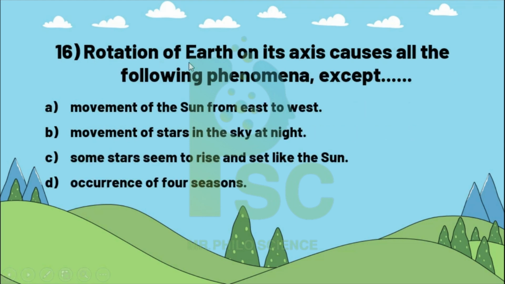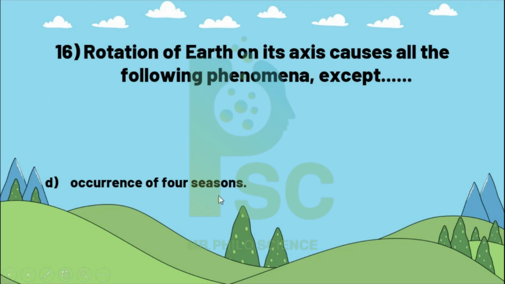16. Rotation of the Earth on its axis causes all the following phenomena except: movement of the Sun from east to west, movement of stars in the sky at night, some stars seem to rise and set like the Sun, or occurrence of four seasons. Be careful: because the Earth rotates around its axis, all these phenomena happen except the occurrence of four seasons. Why? Because the four seasons happen when the Earth makes a revolution around the Sun.